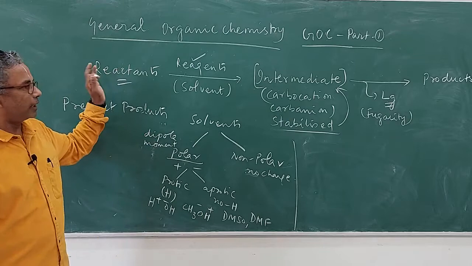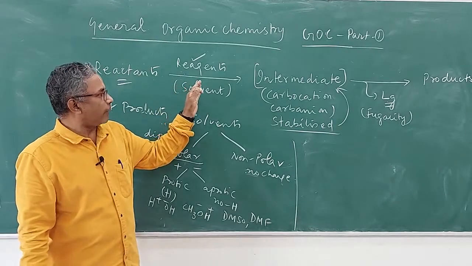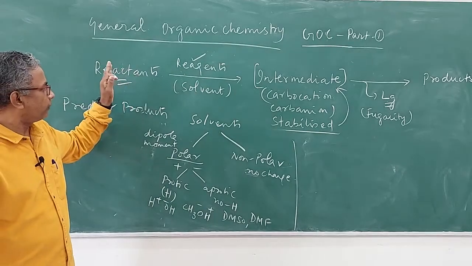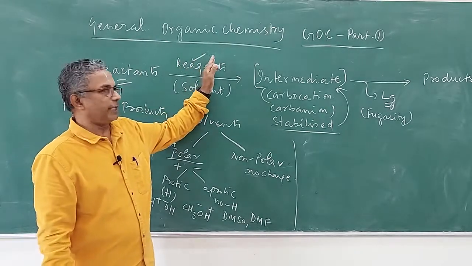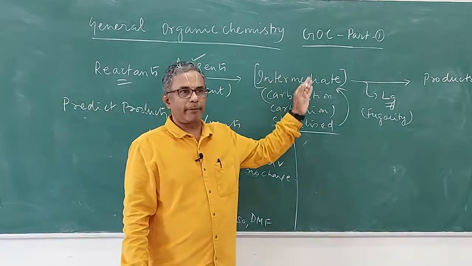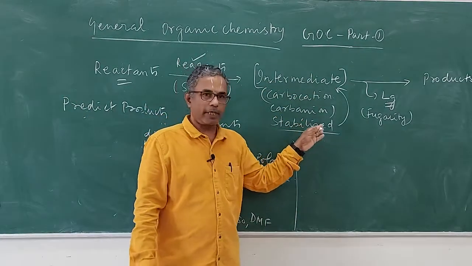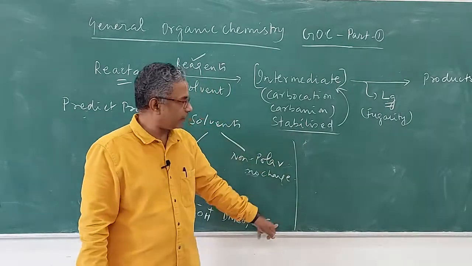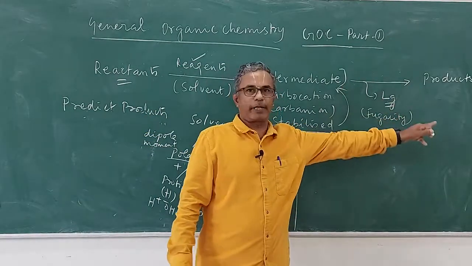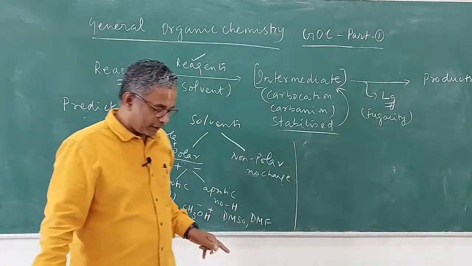So I will just quickly tell you what we have seen in this video. This is the organic schema I told you. You have the reactants treated with reagents in the presence of a solvent which forms an intermediate. The intermediate will usually be a carbocation or a carbanion which has to be stabilized by one of the 7 effects, and then the leaving group has to leave from the intermediate, then you get the product. This is called a fugacity order.